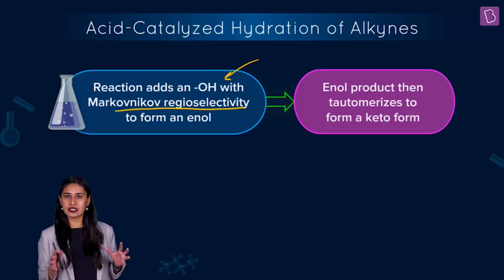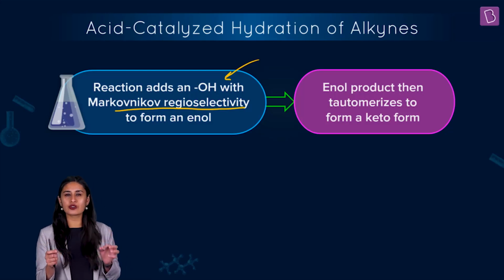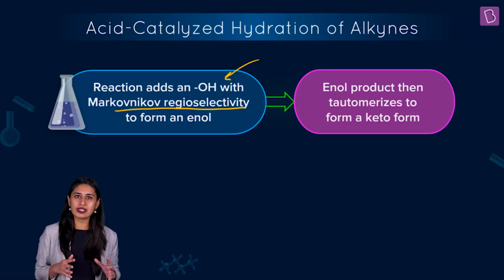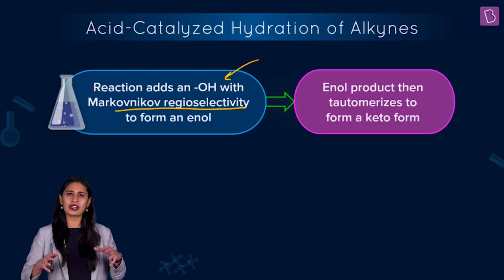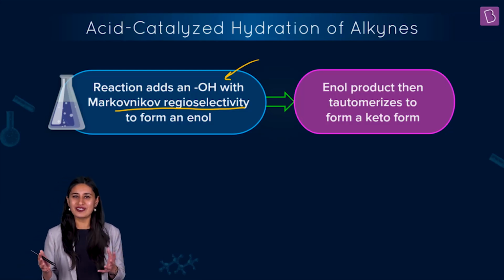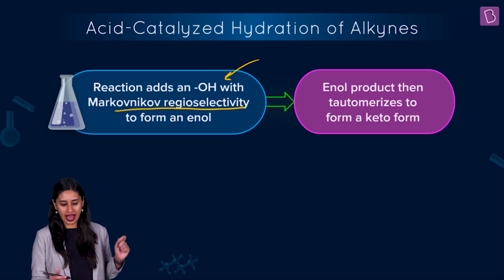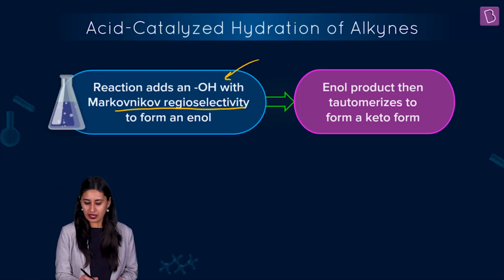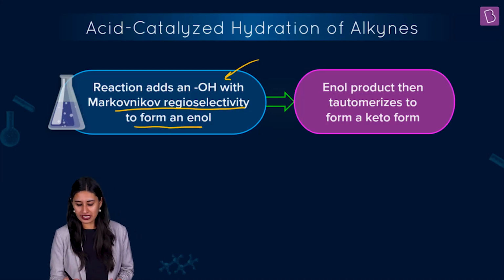Regioselectivity. It's not that the negative part can add anywhere. There is some regioselectivity when we are talking about an unsymmetrical alkyne. Why? Because if it is symmetrical, then we will not even realize what's going on. So let's get the point right here: the reaction adds an OH with Markovnikov's selectivity to form an enol.